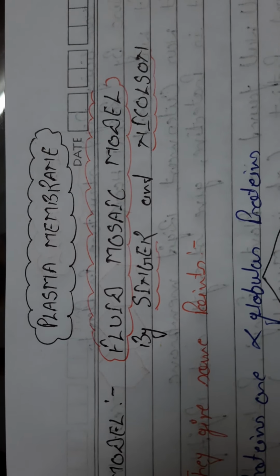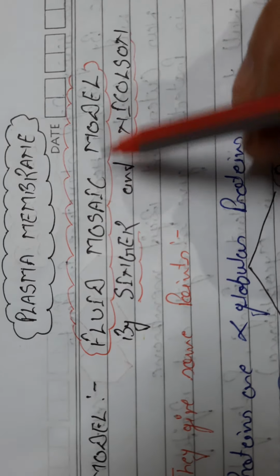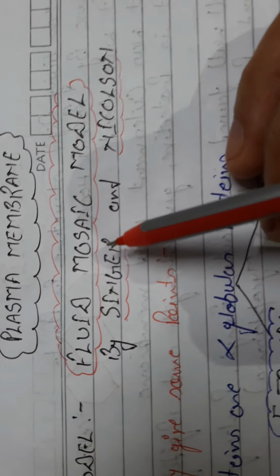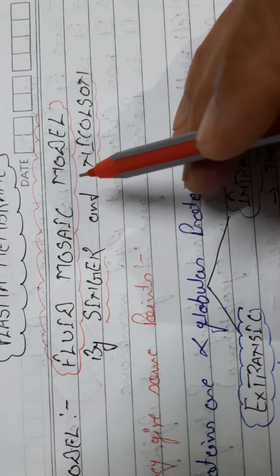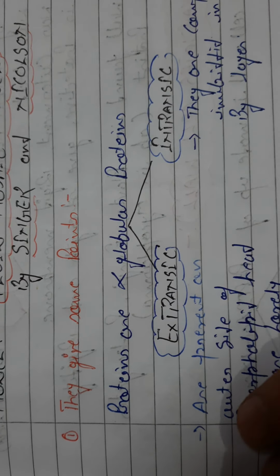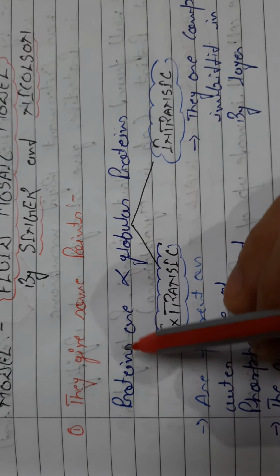After that, there were two scientists at that time, Singer and Nicholson. Singer and Nicholson proposed the fluid mosaic model. What is new in this model? Have a look. Mostly things are the same as the Daniel and Davson model, but there are some extra things present here, which were proposed by Singer and Nicholson. What are they? Have a look.